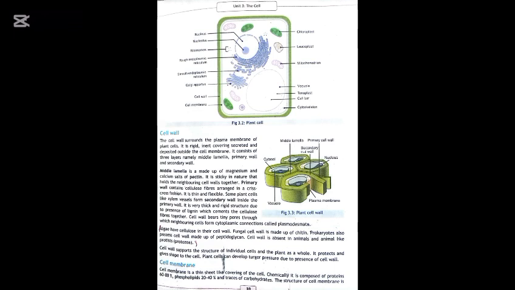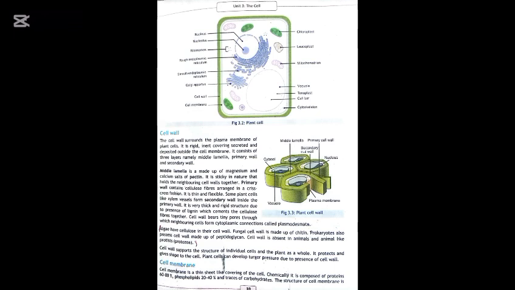So next we are going to start the main topic, which is cell wall. The cell wall surrounds the plasma membrane of plant cell. According to your book, it is a rigid, non-living covering found outside the cell membrane. Cell wall consists of three layers. First one is middle lamella, second is primary wall, third is secondary wall. Starting off with middle lamella, we will see it in detail. The middle lamella contains pectin. It acts like glue, holding neighboring plant cells together.